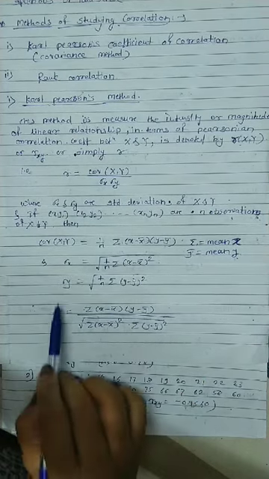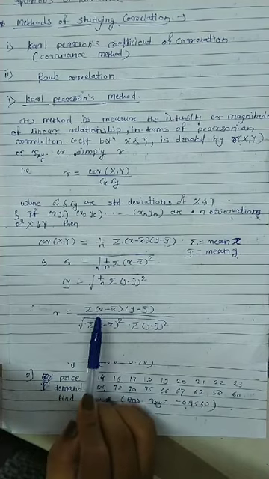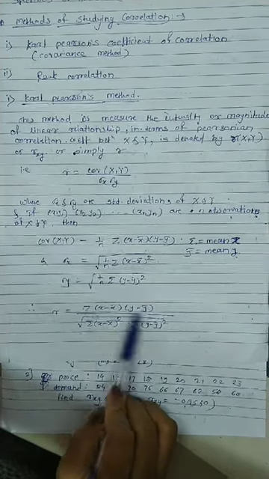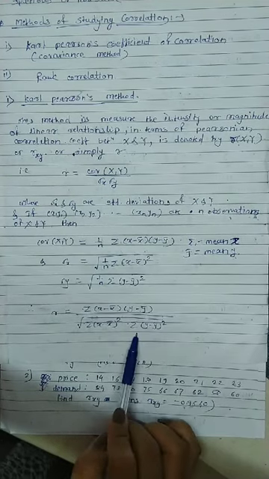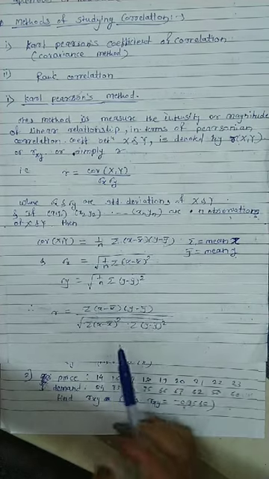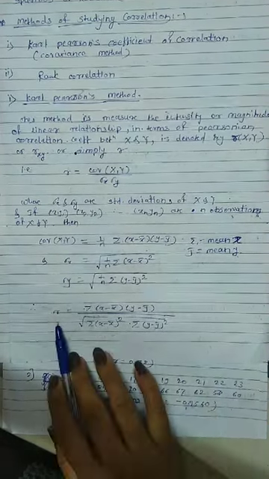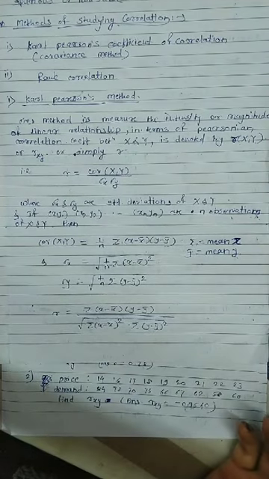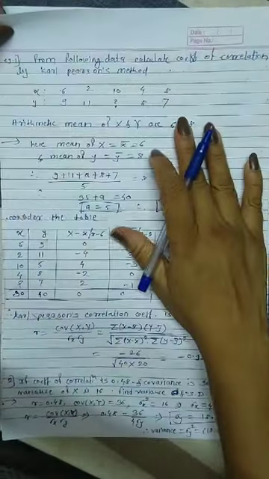Okay, therefore by putting all these values in the above equation, what do we get? r is equal to summation of x minus x bar into y minus y bar, divided by the square root of the multiplication of two summations, that is summation of x minus x bar square and y minus y bar square. This is one. There are a total of three definitions, different kinds of formula for r, and depending on the given things in the example, we have to use them correspondingly. Okay, now consider the example.